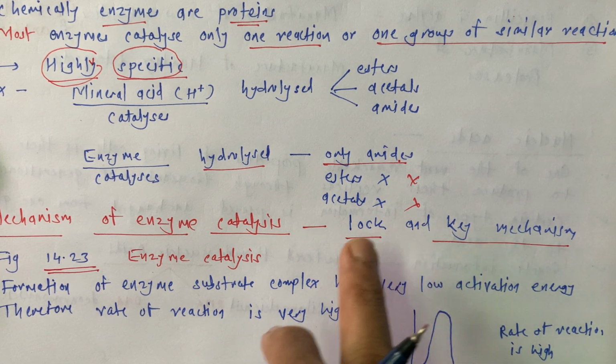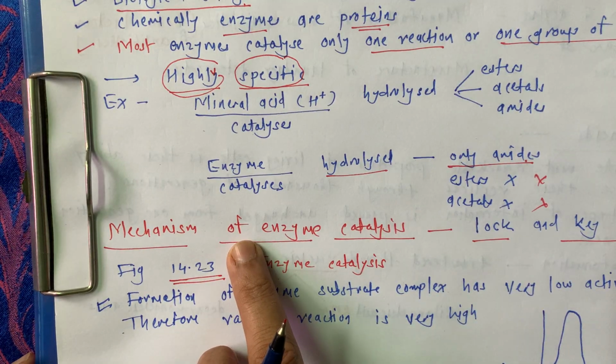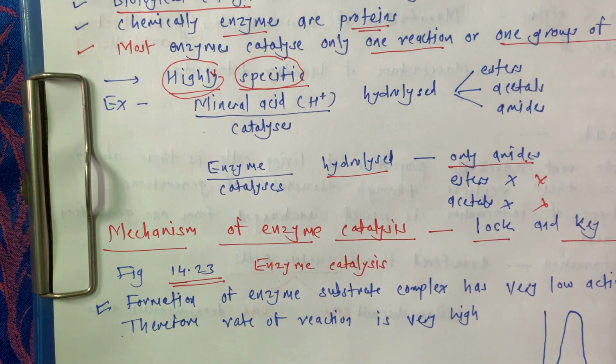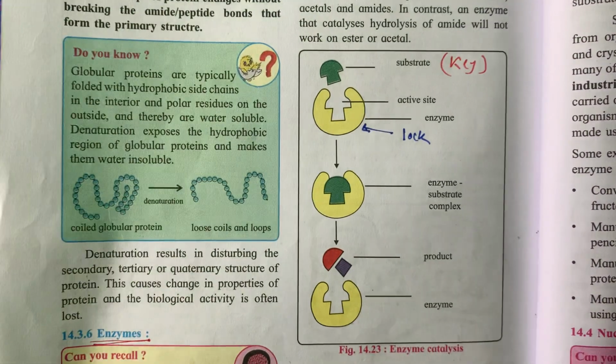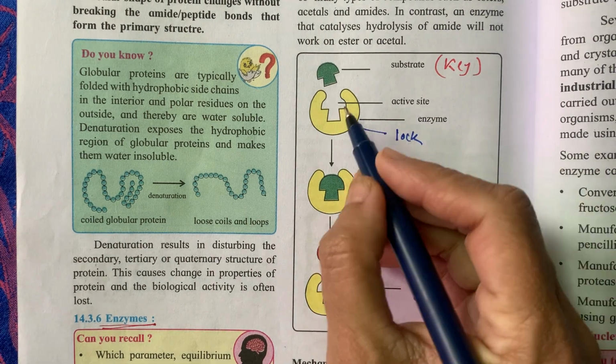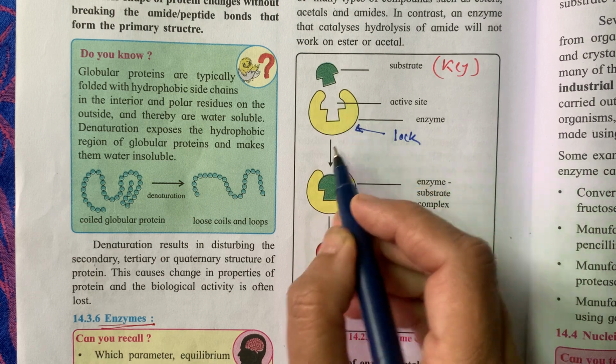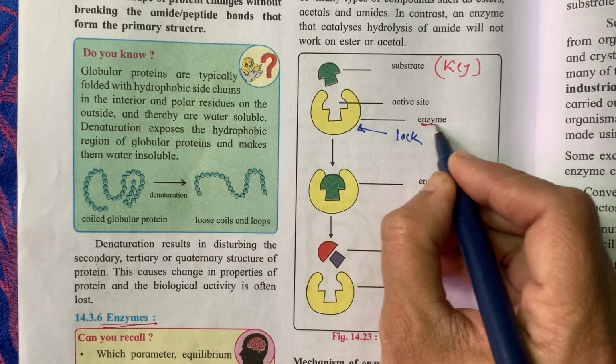And the same thing is here in the enzyme catalysis mechanism. Now see this figure number 14.23, enzyme catalysis. This yellow, a specific structure, is nothing but the enzyme.